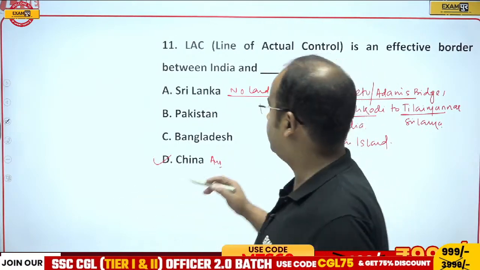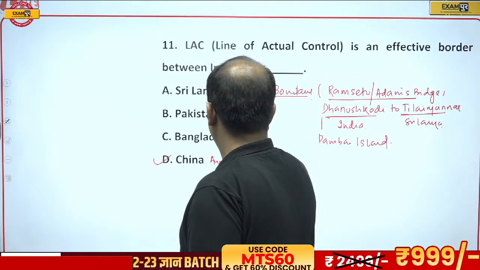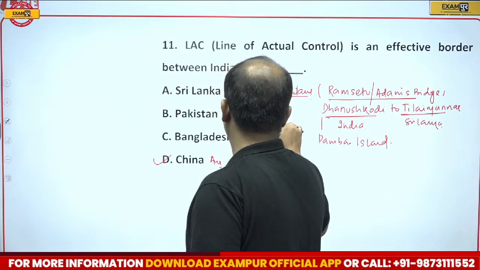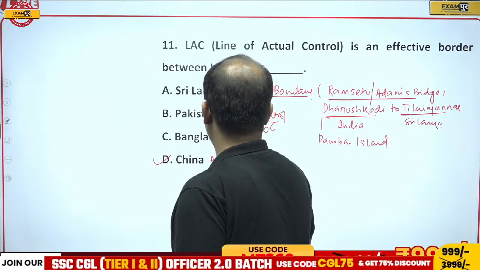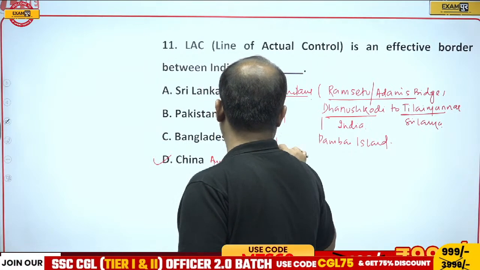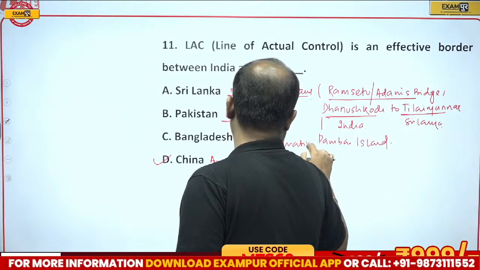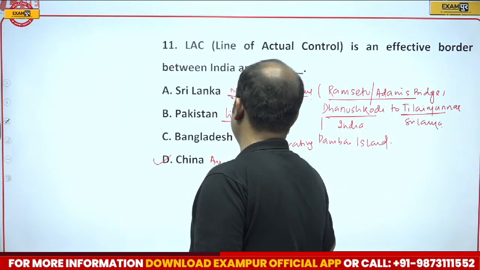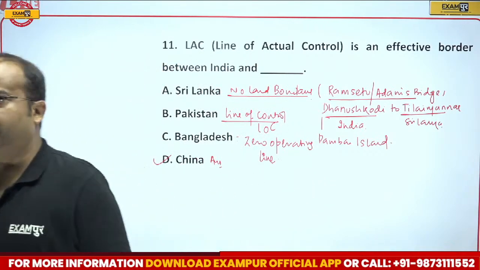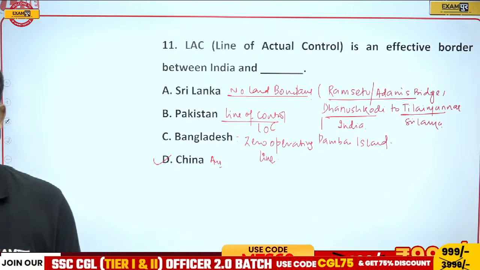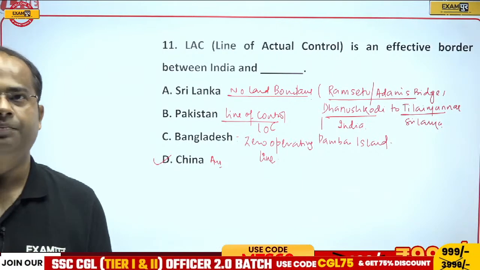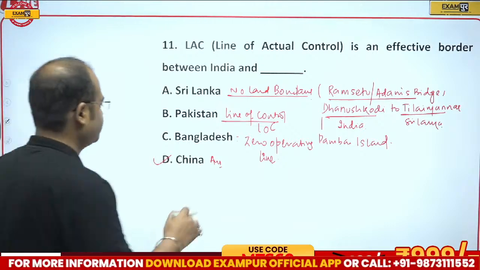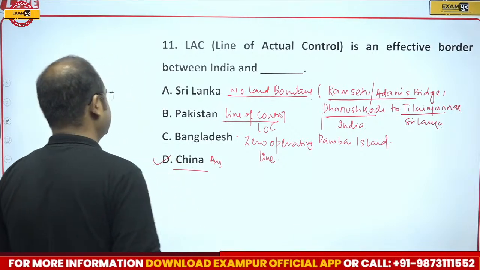With Pakistan, we have the Line of Control, that is LoC. With Bangladesh, the Zero Operating Line, between India and Bangladesh. So the correct answer will be option C, guys, that is China.